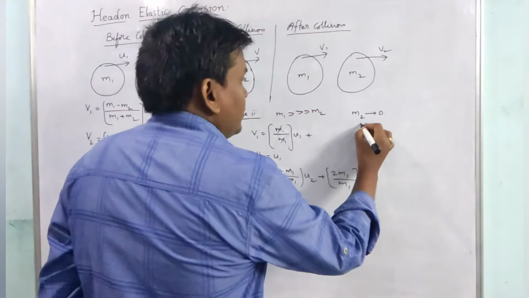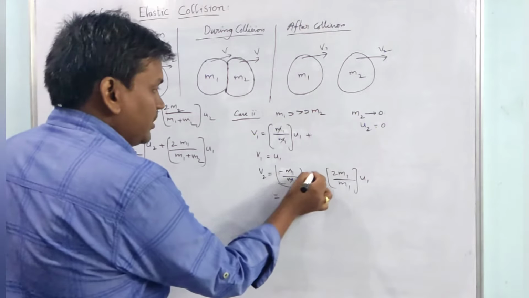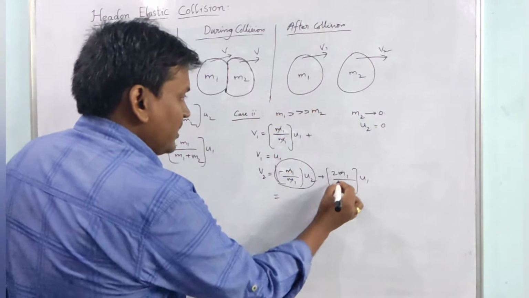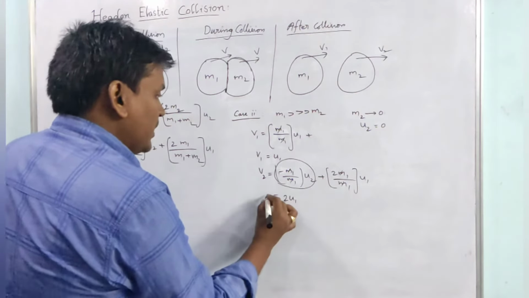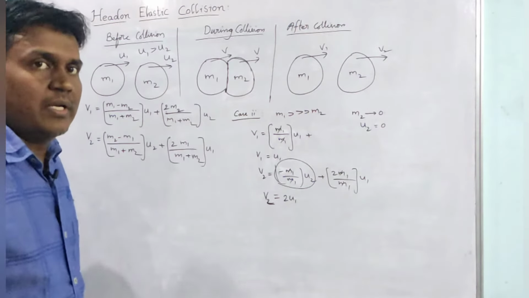As u2 is 0, this term will be 0, and here m1 gets cancelled. So 2 u1, that means v2 equals 2 u1.